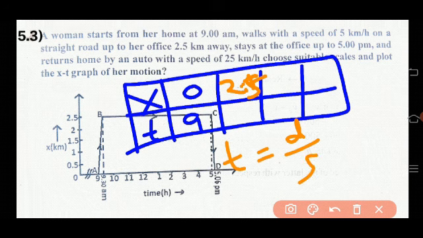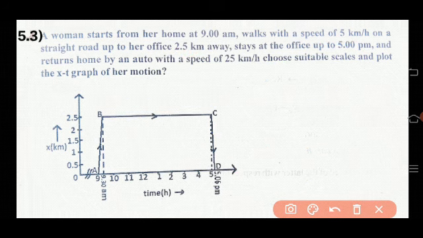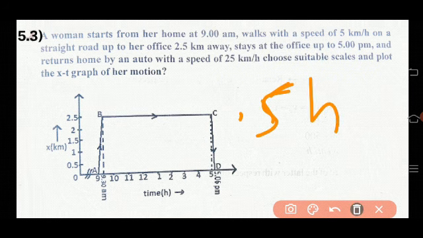What is the distance she covered? 2.5 kilometer. So that is 2.5 divided by the speed, which is 5. The initial speed was 5 km per hour. Therefore 2.5 by 5 is nothing but 0.5 hour, which is 30 minutes.